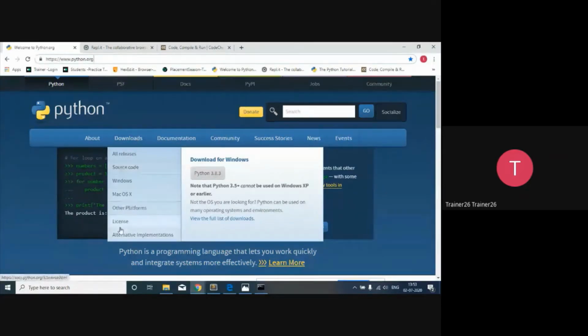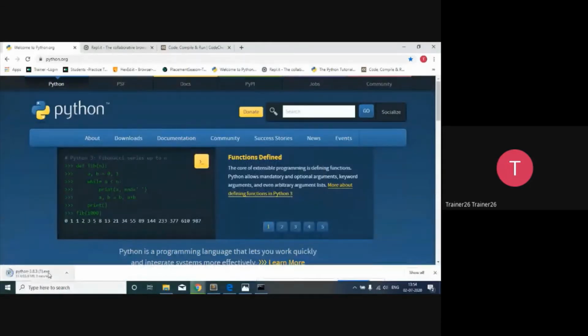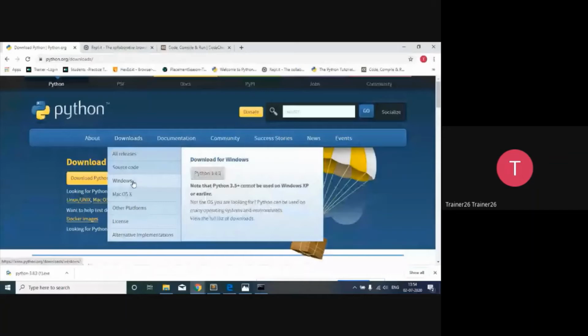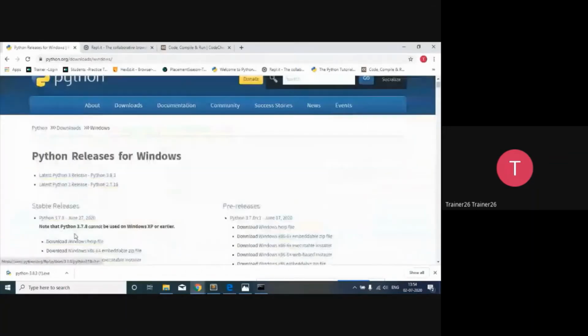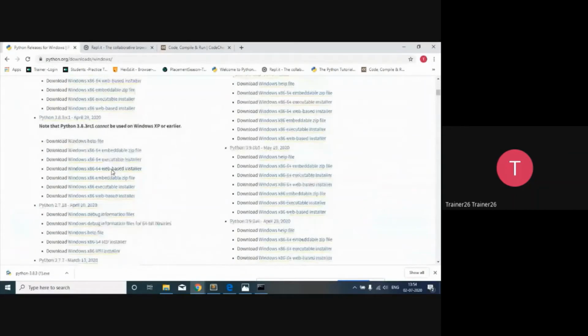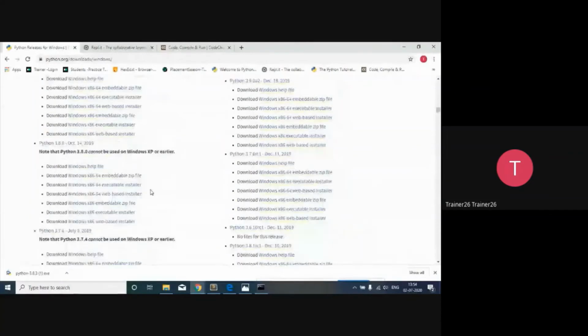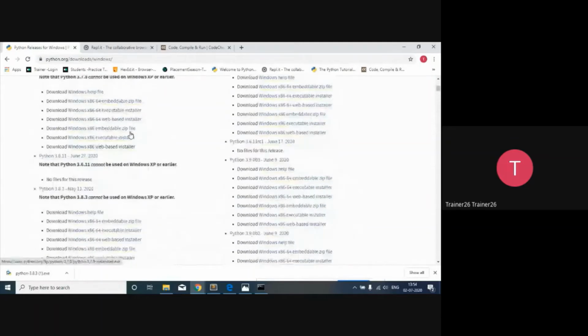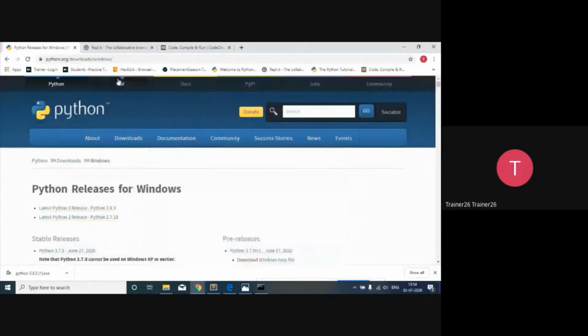As per your requirement, you can go over here and see that the current version of Python 3 is 3.8.3. That is the basic version available for Windows. If you directly click on it, it's going to download that particular version. And if we want a different version, you just have to click over here, and after clicking you can get the different versions: how many versions are released, at what time they were released, different documentation, all that kind of thing. So this is the way you download the IDE from the Python website.